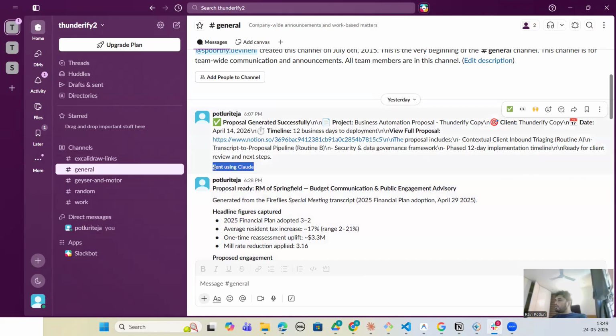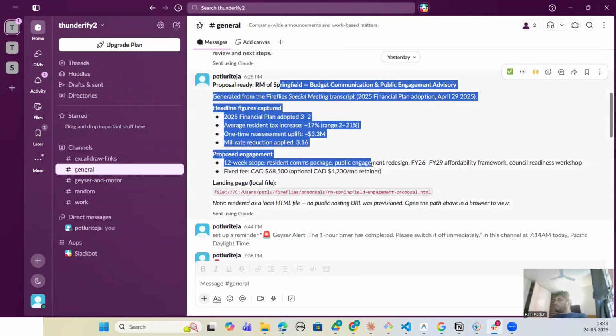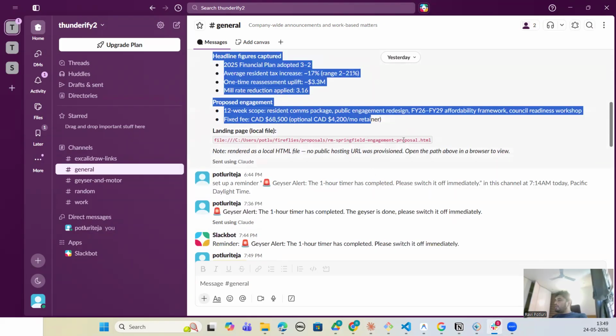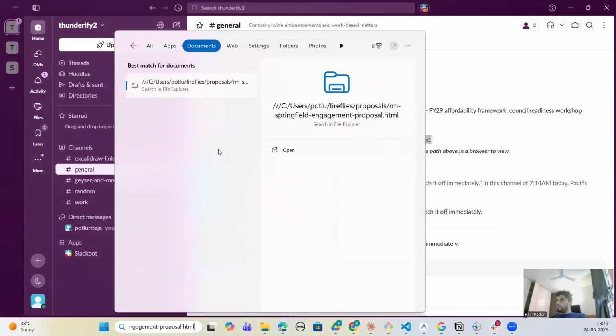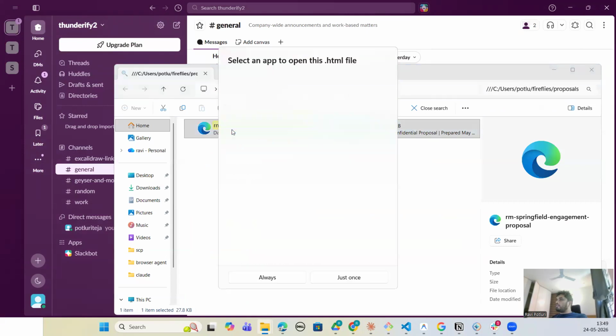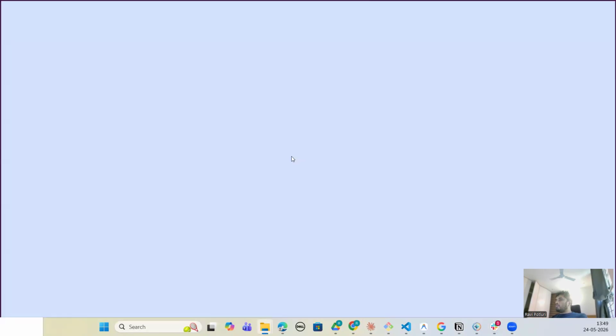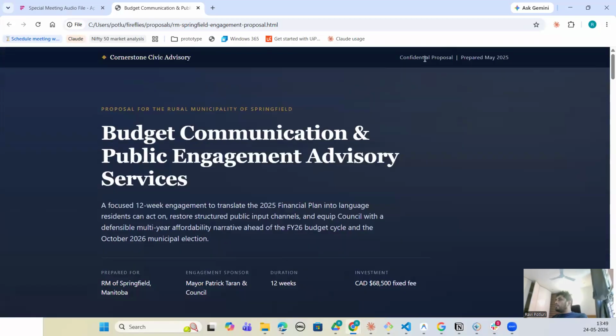It is sent by Claude, as you can see, yesterday. And the Springfield budget proposal. They have created a proposal on the localhost. This is even more detailed. If you open this in Chrome, this budget communication proposal, it is created confidential.